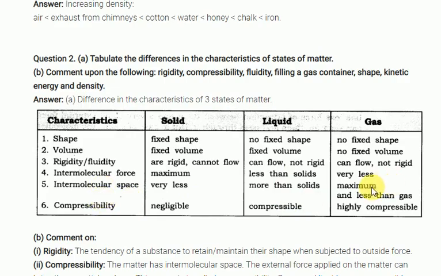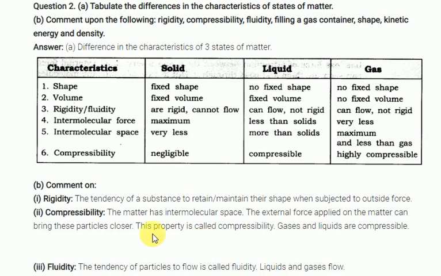Intermolecular spaces: gases have maximum intermolecular spaces, liquids have less, and solids have very little gap between the molecules. Compressibility: solids cannot be compressed. If you take a brick and apply pressure, its shape doesn't change. Liquids are slightly compressible and gases are highly compressible. Apply low temperature and high pressure, and gas can be converted into liquid. Clear?